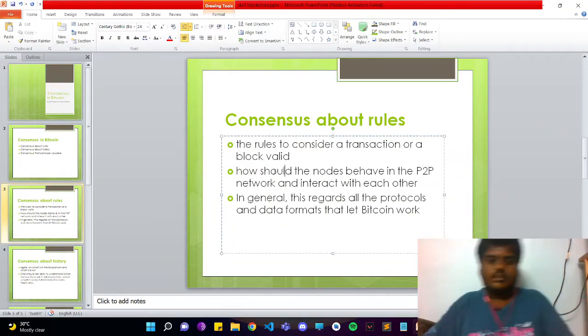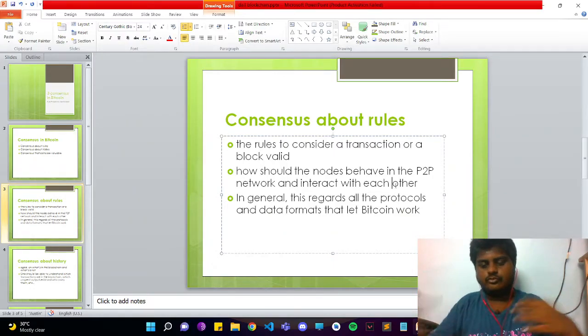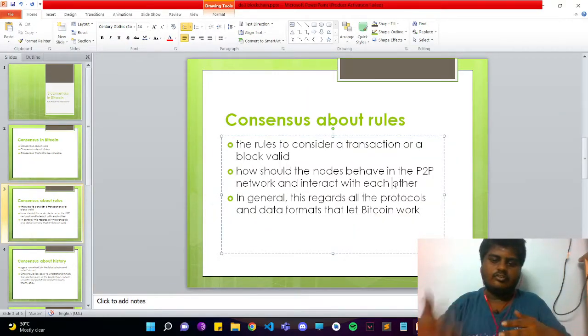And how a node should behave in the peer-to-peer network and interact with others. There are many nodes in the blockchain, right? So the behavior between two nodes is also governed by a set of rules that should be followed.